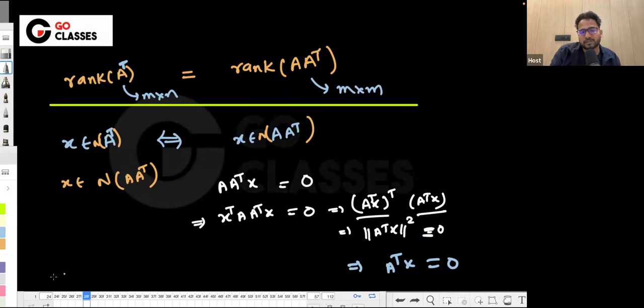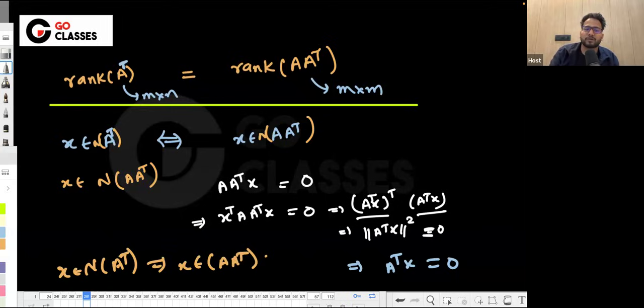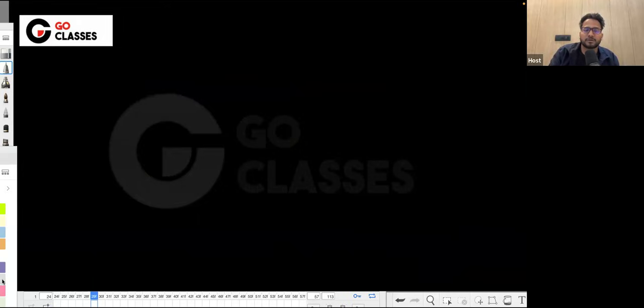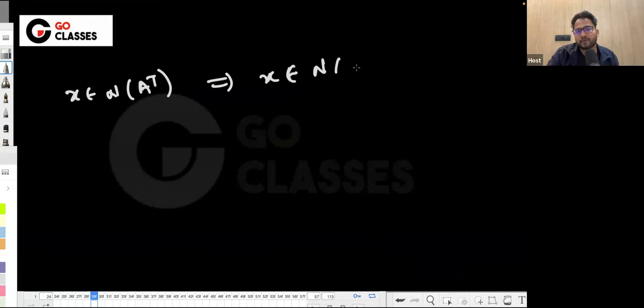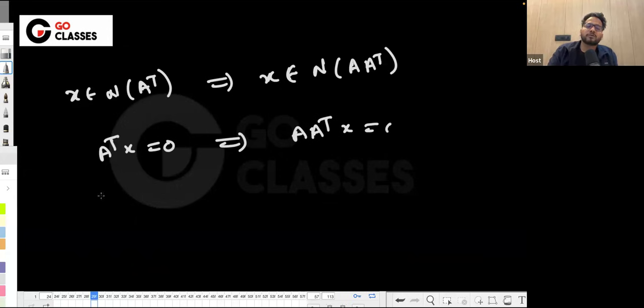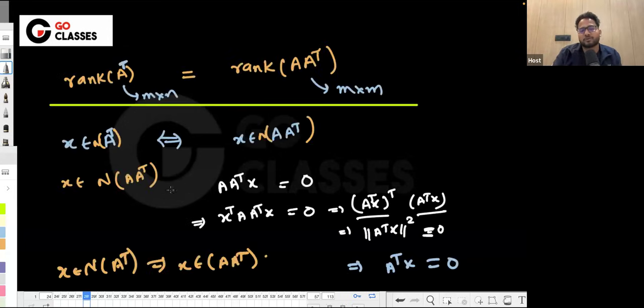And the other direction is also very easy. If X is in the null space of A, then automatically X is in the null space of A^T A. Obviously, right? If A X is 0, then you can multiply A^T on both sides, and A^T A X is also 0. I hope I'm not overcomplicating it; I'm just giving you the proof. So basically, I can say that both directions are possible to prove.